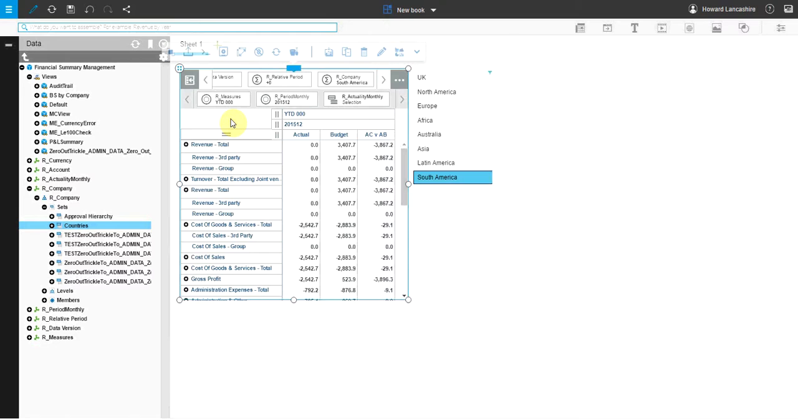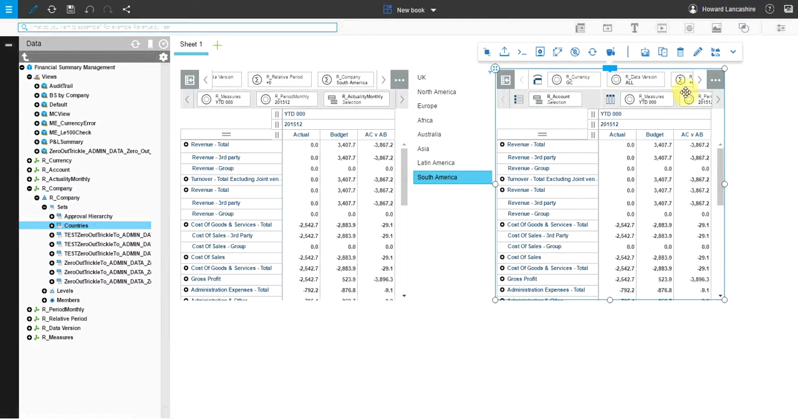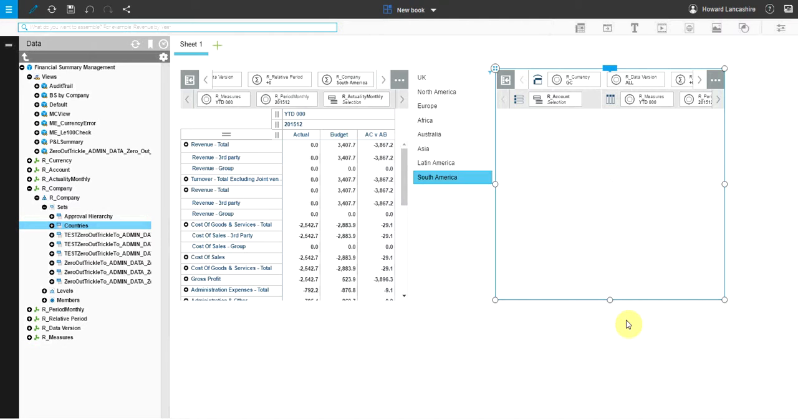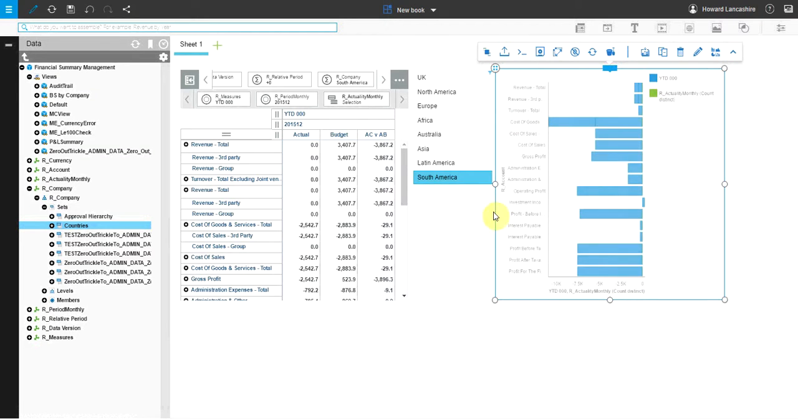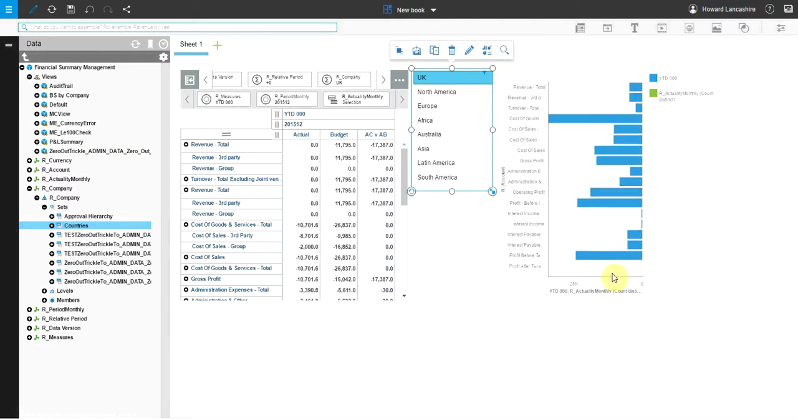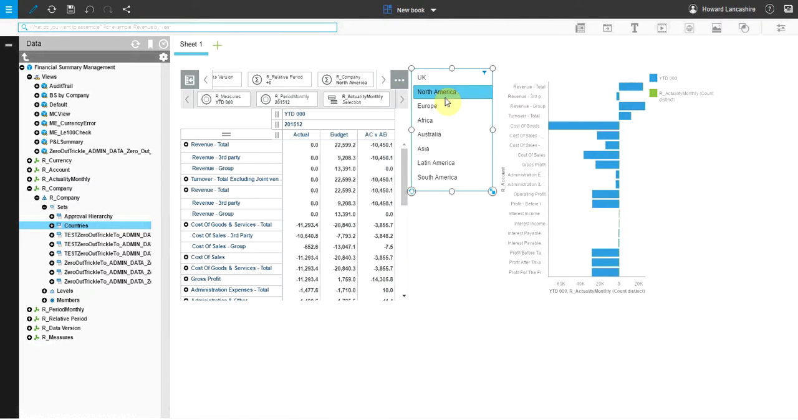Now what I want to do, if I want to look at that visually, I will say let's duplicate this table. It'll bring it over here. I'll change the visualization. Let's do a stack bar. And let's tidy it up a little bit. So we can see when I select the relevant areas, that changes accordingly. So it's very nice to look at, and as we've just demonstrated, very easy to set up workbook.